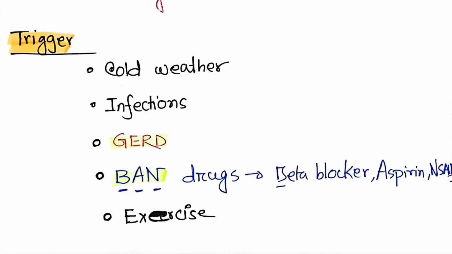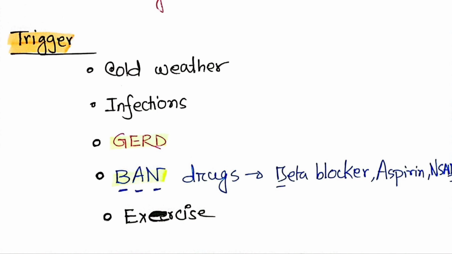Besides this, there are triggers which can also lead to asthma, like cold weather and infection, as we have already mentioned that respiratory tract infection can contribute. Another is gastroesophageal reflux disease, which contributes to asthma due to recurrent reflux of gastric content into the esophagus.